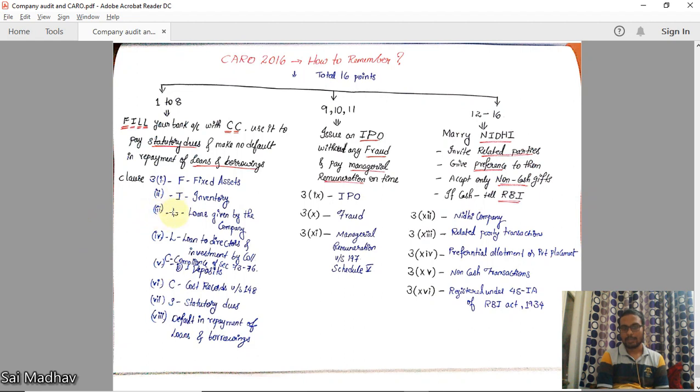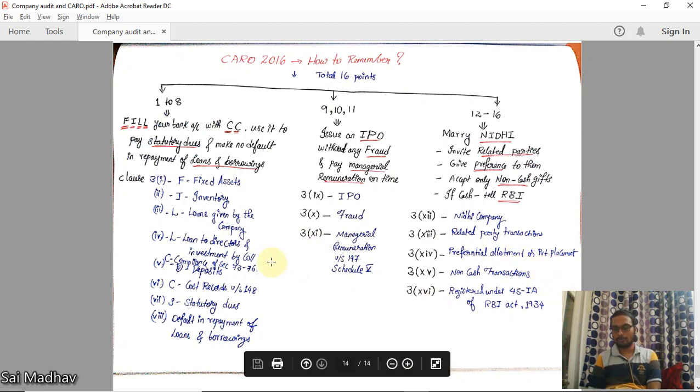Third one, L. L stands for loans given by the company. The company has given loans. So you have to take all the details regarding loans of the company. You have to check whether they are not prejudicial to the interest of the company. You have to make a schedule of repayments. If there are any repayments pending, you should check if proper actions are taken or not. Okay, if there are more than 90 days, you have to check, verify them, etc. You can read the points in your book, guys. Okay, it is very self-explanatory. I'm helping you to remember to write the answer easily.